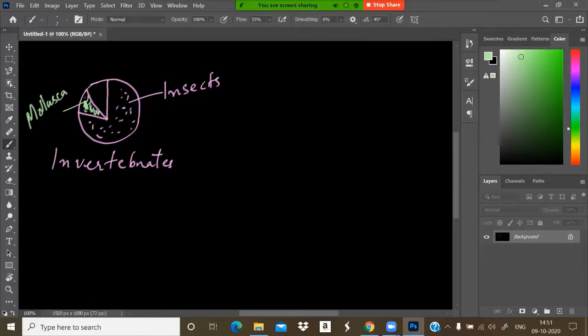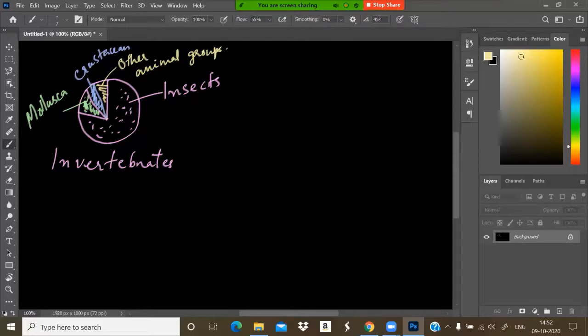And then come the crustaceans, and then all the other animal groups. So that is a pie chart about invertebrates.